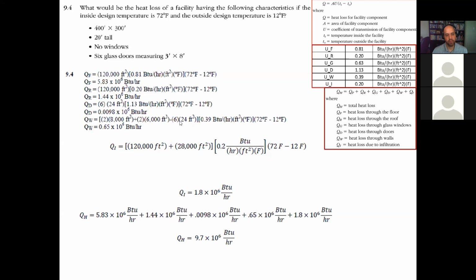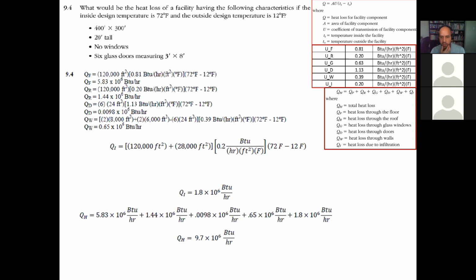So the total area for the walls is going to be the summation of the areas of each wall, minus the dimensions of a door times the number of doors. All that times the coefficient for the walls, which is 0.39, times the difference in temperature.